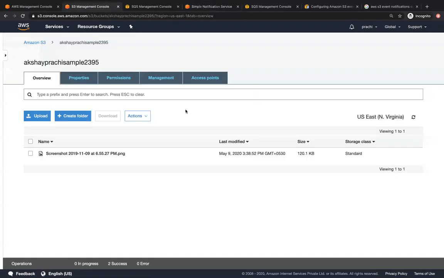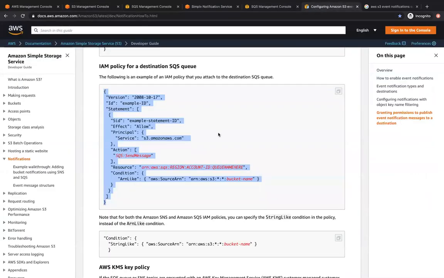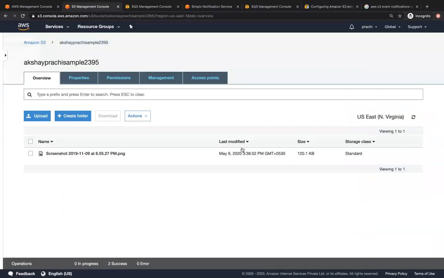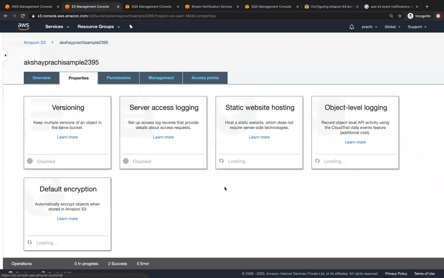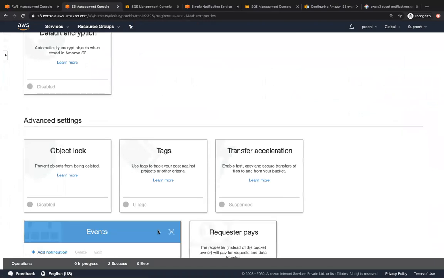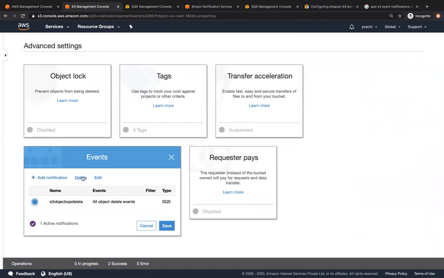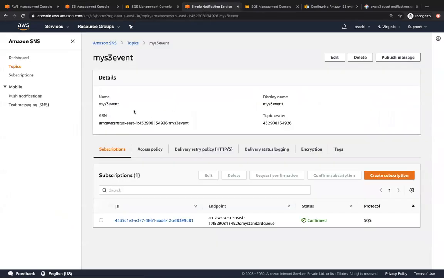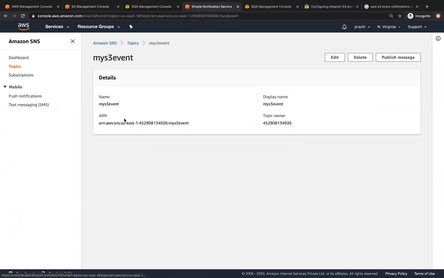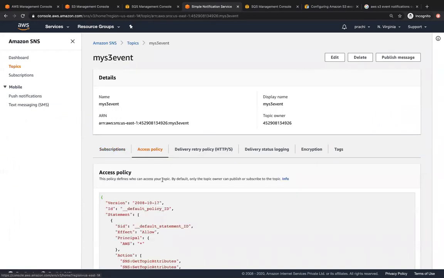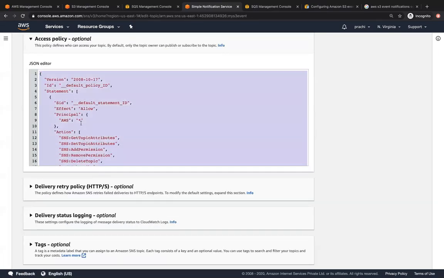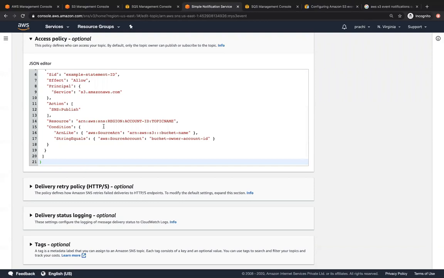So let's go to S3 events, but this time I'm also going to get a topic policy, because I'm going to work with SNS over here. I'm going to go to S3 properties, and I'm going to remove the event that I configured right now with SQS. I'm going to delete this, click on save. Now we are going to go to the SNS topic policy, which is my S3 event. Let's go to the access policy, click on edit, and remove whatever content is over here and paste our SNS topic policy.